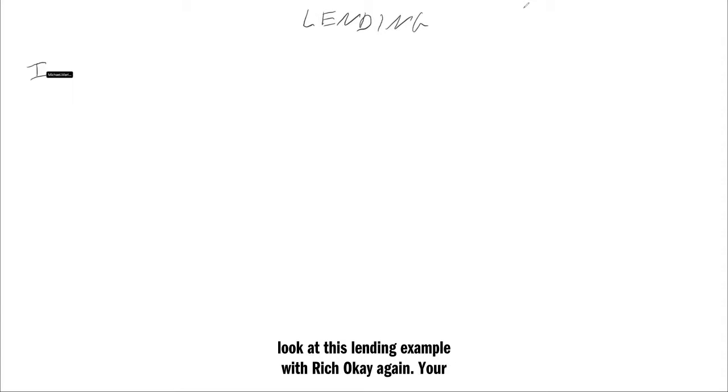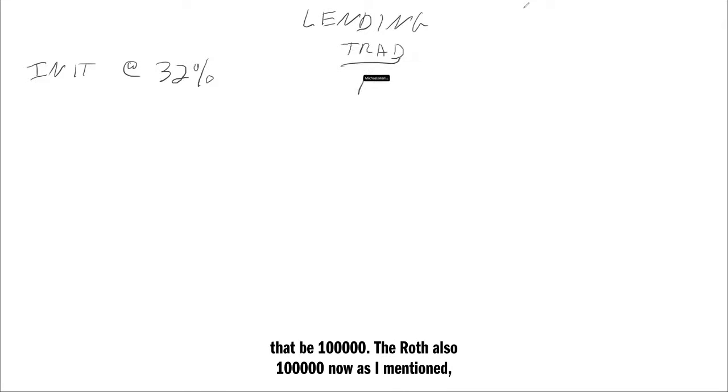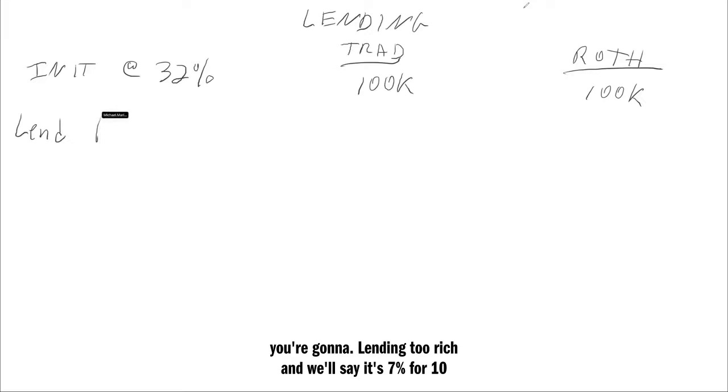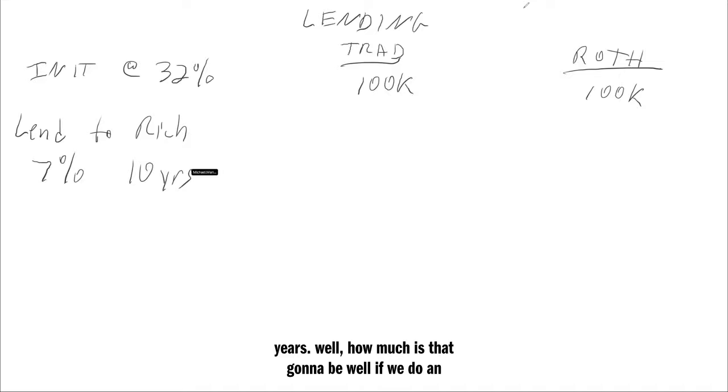Okay, again, your initial contribution is at your current 32% tax bracket, and that'll be $100,000. And the Roth, also $100,000. Now, as I mentioned, you're going to be lending to Rich, and we'll say at 7% for 10 years. Well, how much is that going to be? Well, if we do an interest-only loan, which is very possible and very easy with real estate, I could show you that later. Using the rule of 70, 70 divided by 7 is 10 years. The rule of 70 says in 10 years, we can double our initial investment. And you could check this with your financial calculator too.